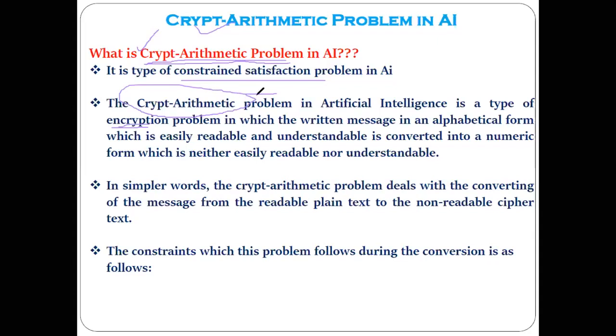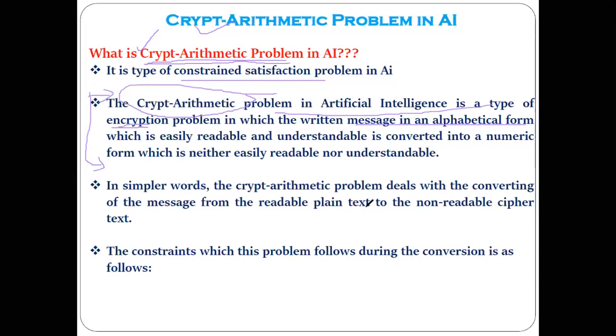Now here, what exactly is this crypt arithmetic problem in artificial intelligence? First we understand that. Here I have written: the crypt arithmetic problem in artificial intelligence is a type of encryption problem in which the written message is in alphabetical form. This is a very important statement. Our solving of the problem depends on this.